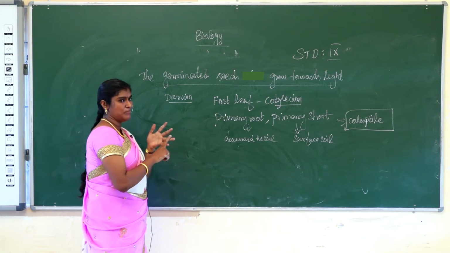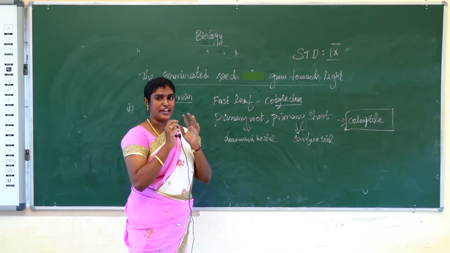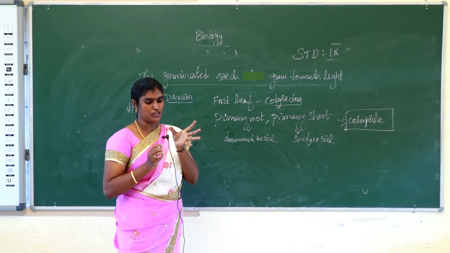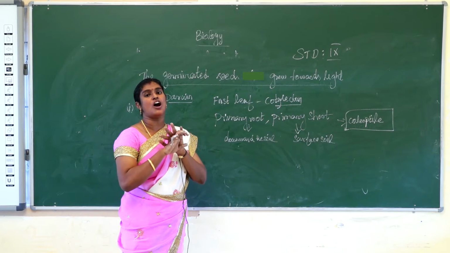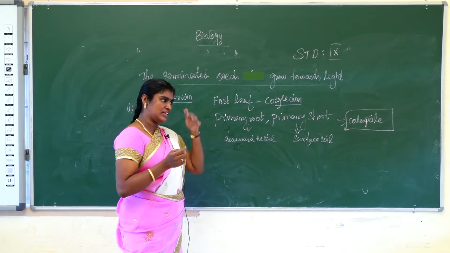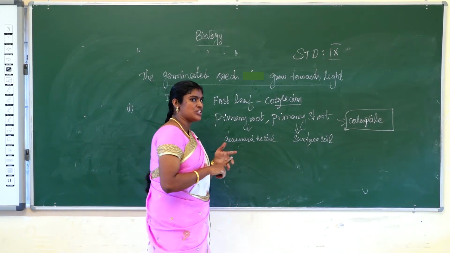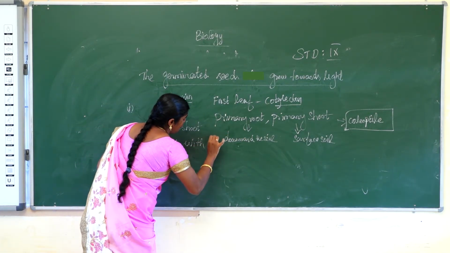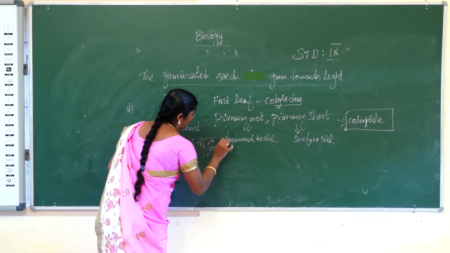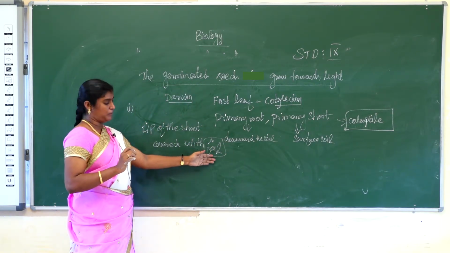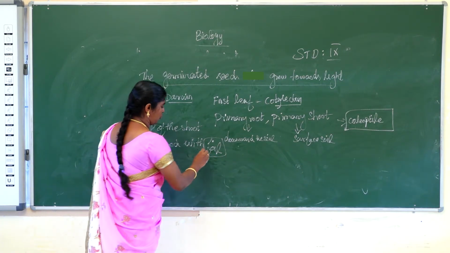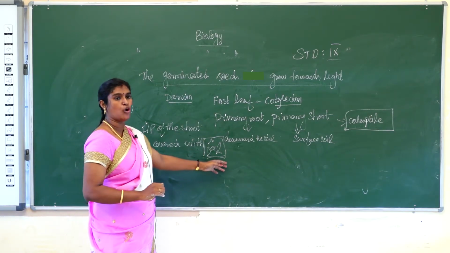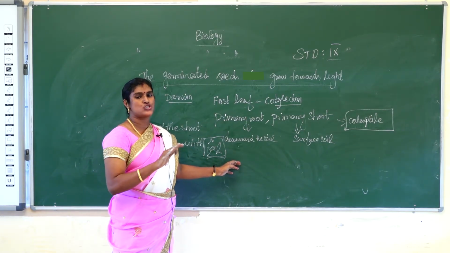Second step, he removed the tip of the embryonic shoot, and the seedling does not bend towards the light.